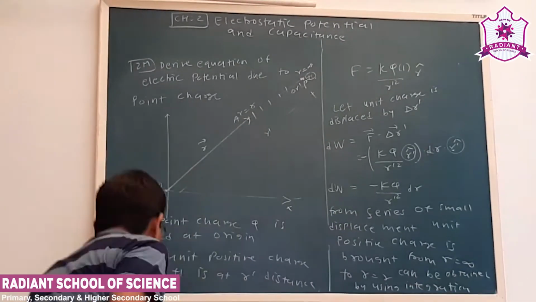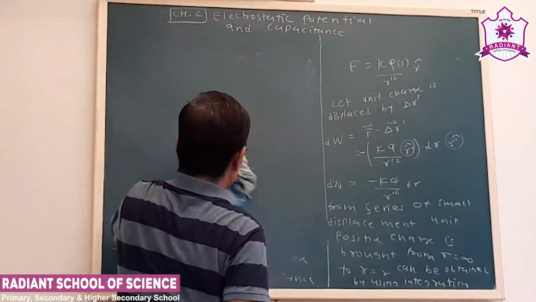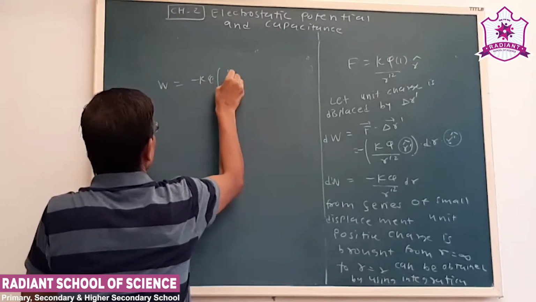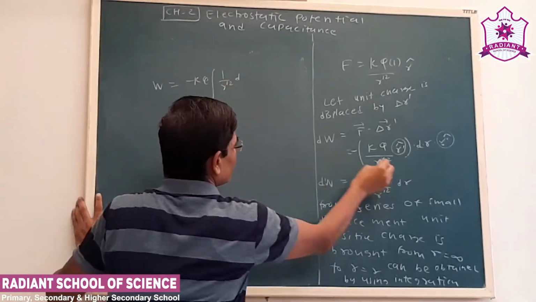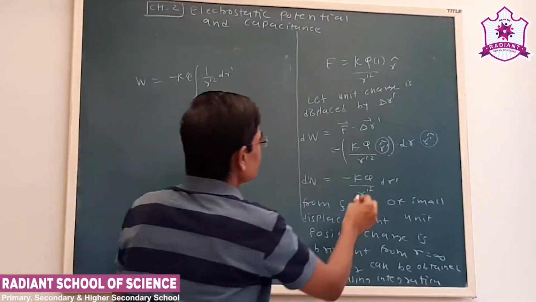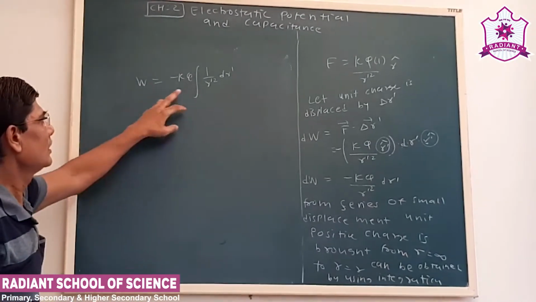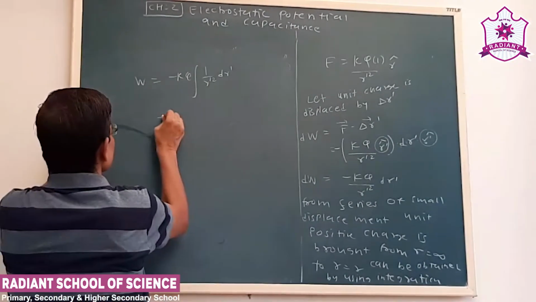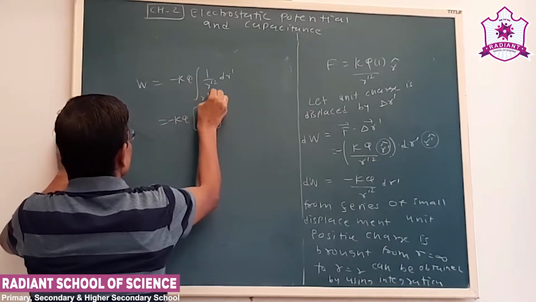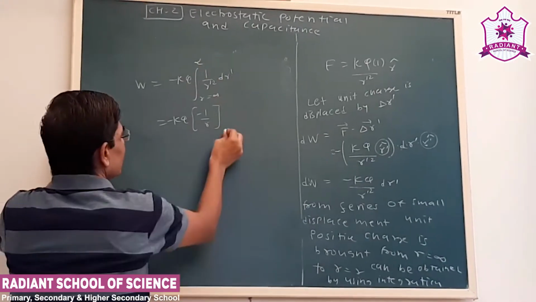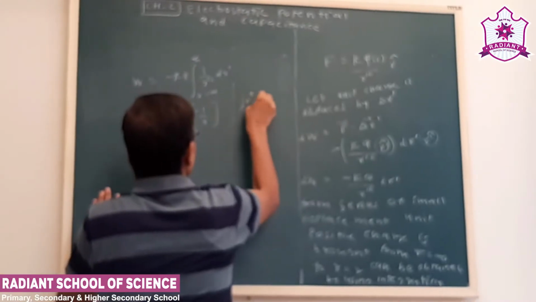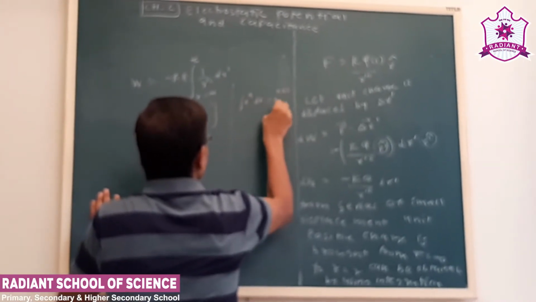Now what is the integration of 1 upon r square? That follows the rule of integration: integral of r raised to n dr is r raised to n plus 1 upon n plus 1.